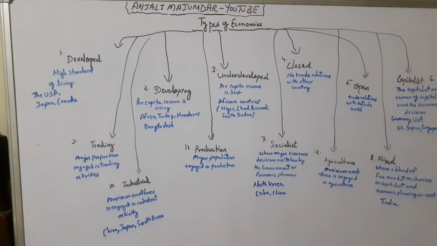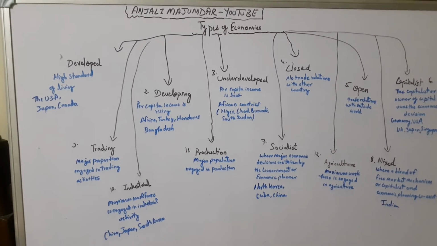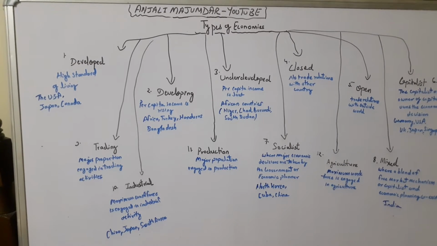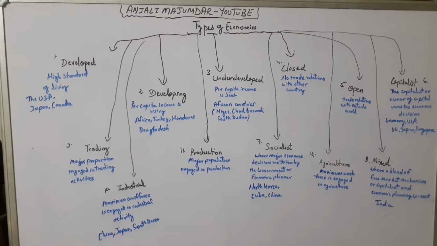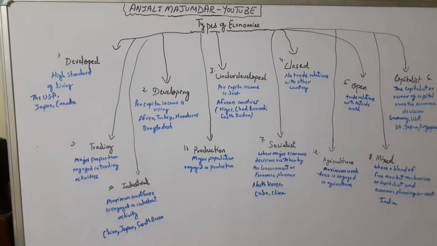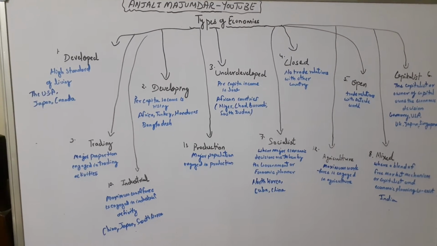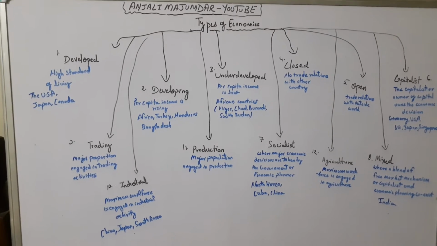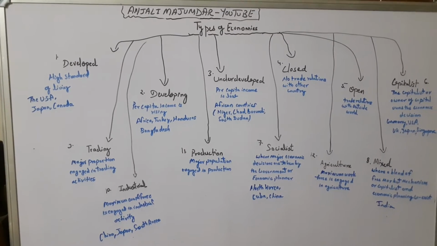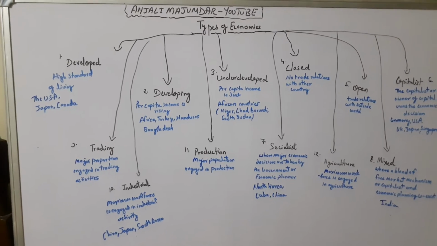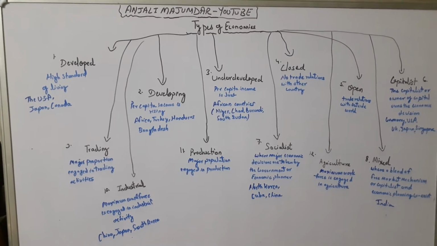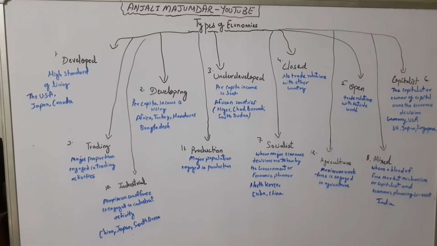That means when the important activities like production, consumption and exchange happen based on certain rules, regulations, norms and diktat, it is said to be an economic system. So every country has its own economic system. That means every country has its own typical methods of consumption, production and exchange that they follow.